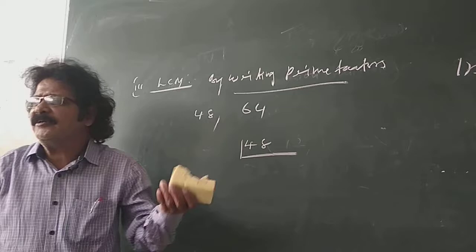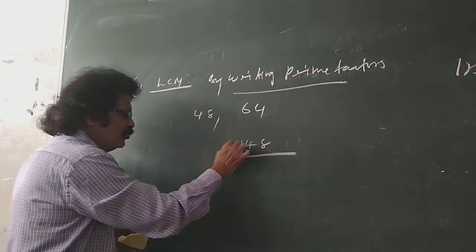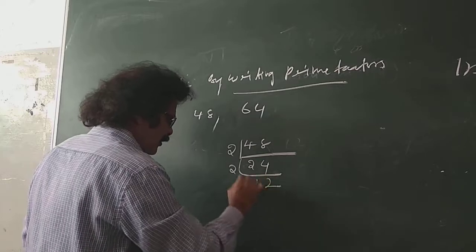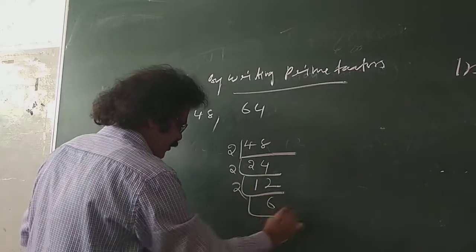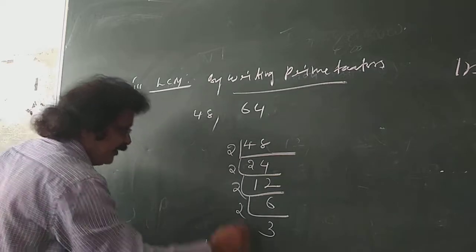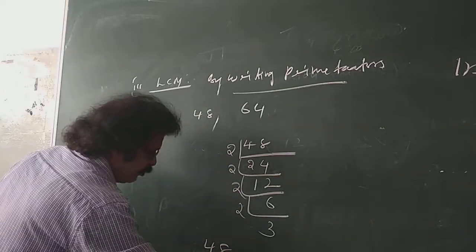Let us factorize 48 first. You know how to factorize. Take a prime number. What is the least prime number? 2 is the least prime number. With 2 you do it: 2 into 24, 2 into 12, 2 into 6, 2 into 3.